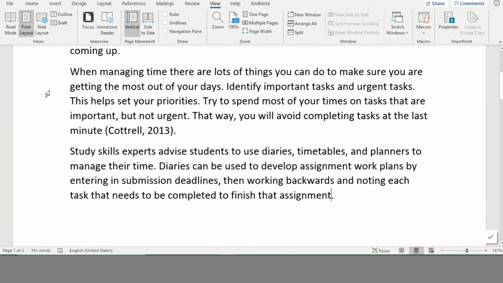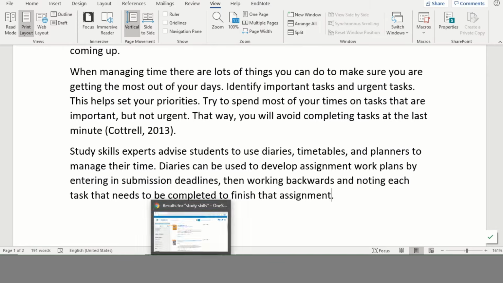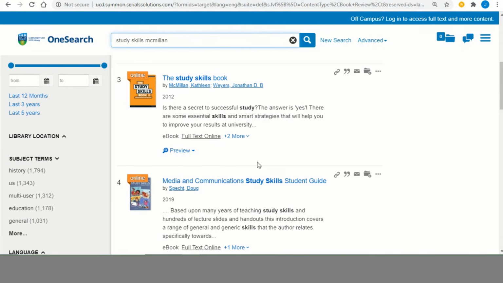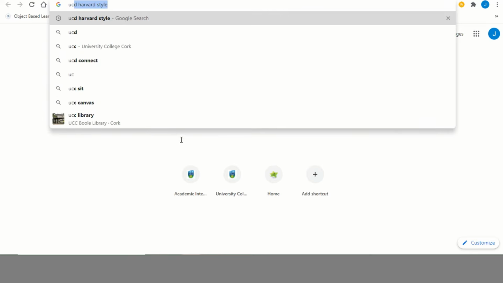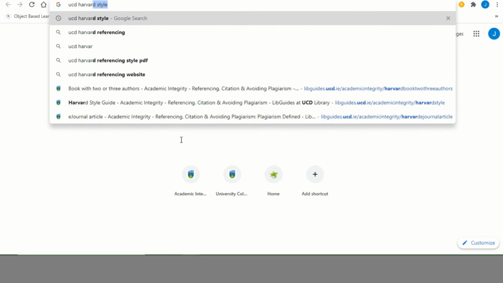I have moved on in my assignment and have just paraphrased from Macmillan and Weir's The Study Skills book. I now need to include an in-text citation and a reference at the end of my piece. I have looked up the book in OneSearch to make sure that I have the full citation details here. And then what I need to do is look up the library's guidelines for the Harvard style in their Academic Integrity Guide. So if you search for UCD Harvard style